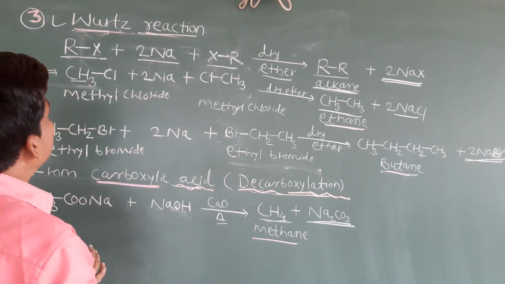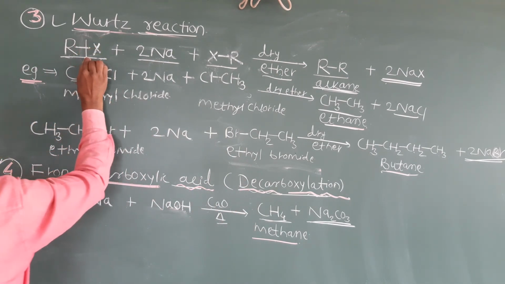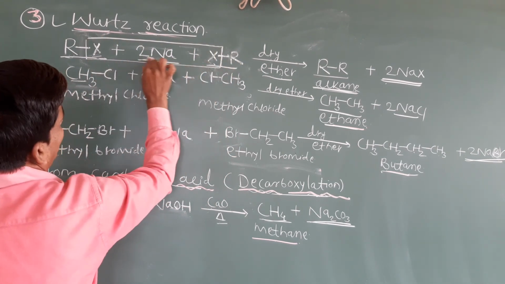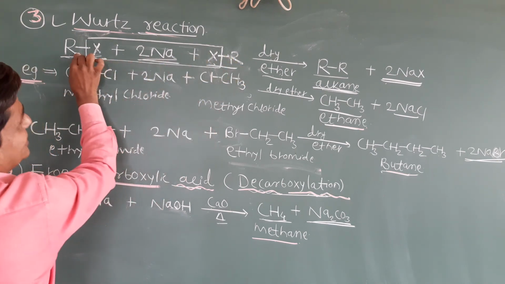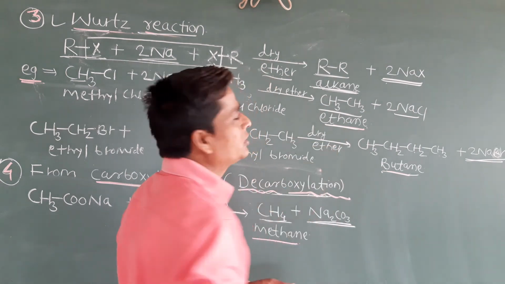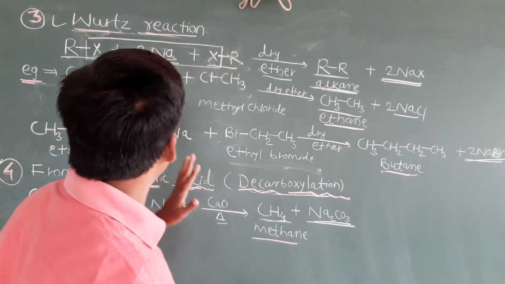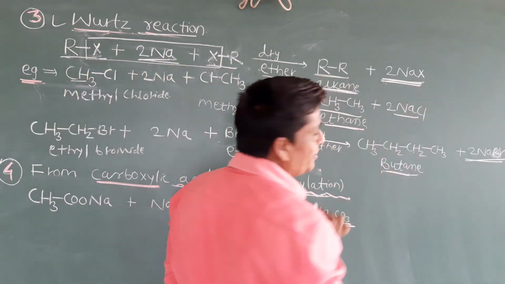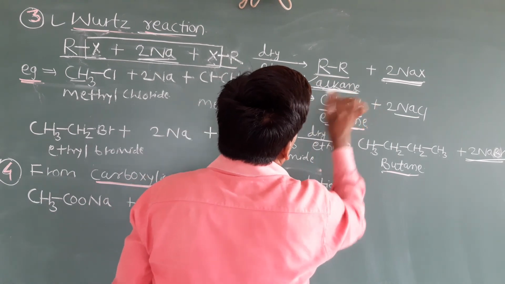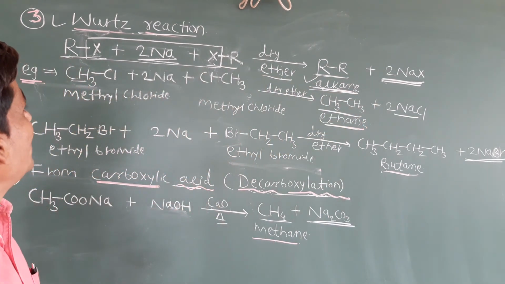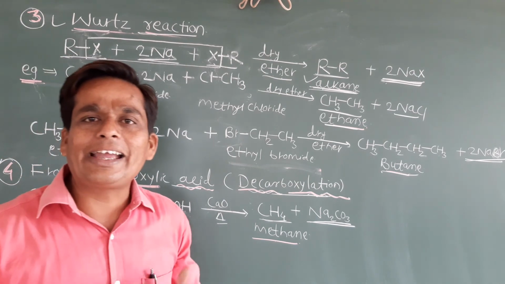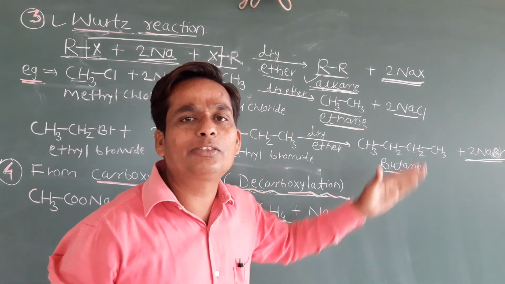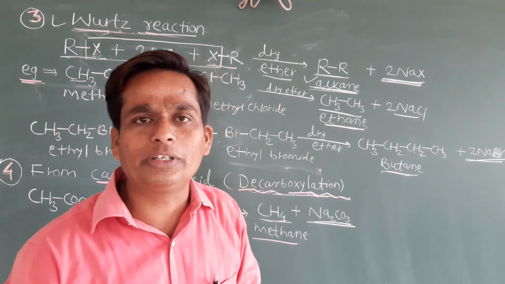So simply, students, what happens in this reaction? The bond will break from here, and two NaX is removed like this. This two X and this two Na, two NaX is removed, and this R and this R will join. So simply what we get is an alkane. Now clear, students, very simple. How can we write the statement of the Wurtz reaction? Alkyl halides react with sodium metal in the presence of dry ether. It converts into an alkane, and sodium halide is removed as the byproduct. Okay, students, it is very easy.